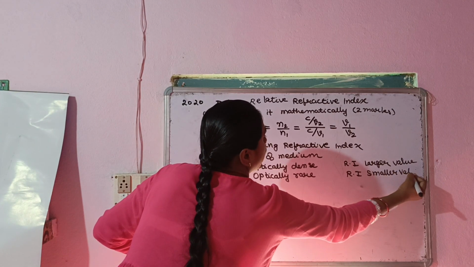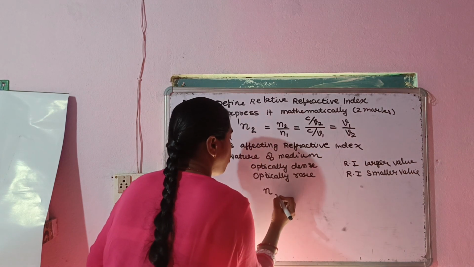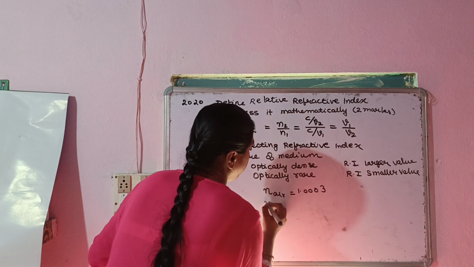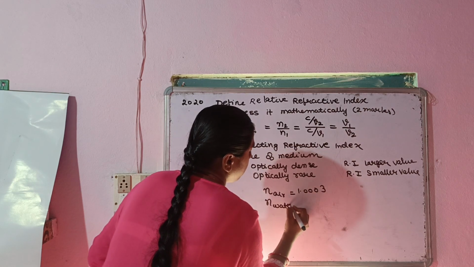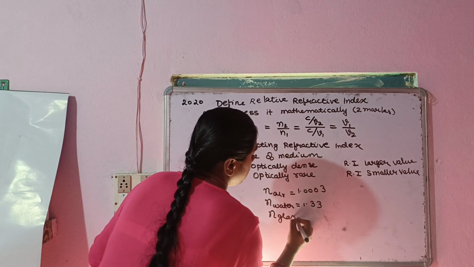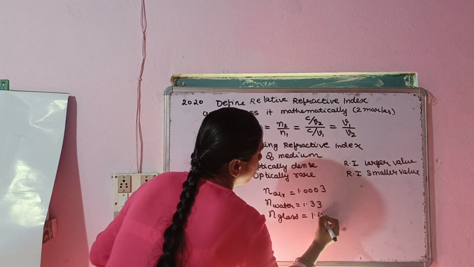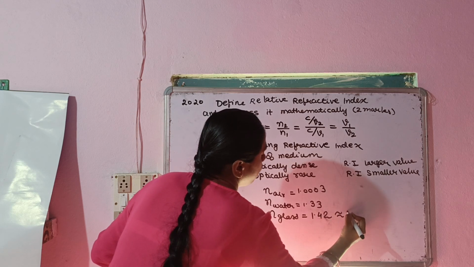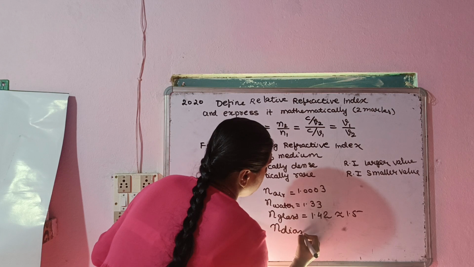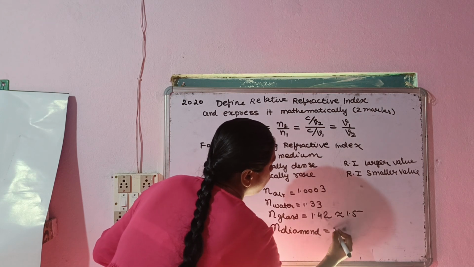For example, refractive index of air is equal to 1.0003. Refractive index of water is equal to 1.33. Refractive index of glass is around 1.42 or 1.47, or we can say nearly 1.5. Refractive index of diamond is nearly 2.42.